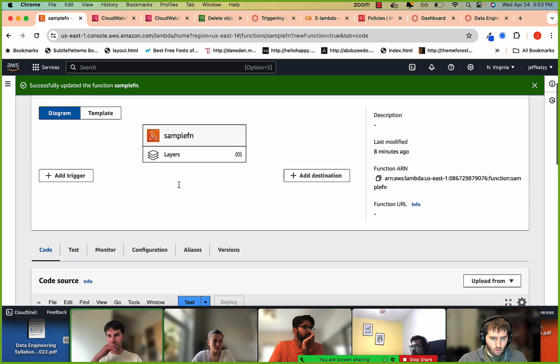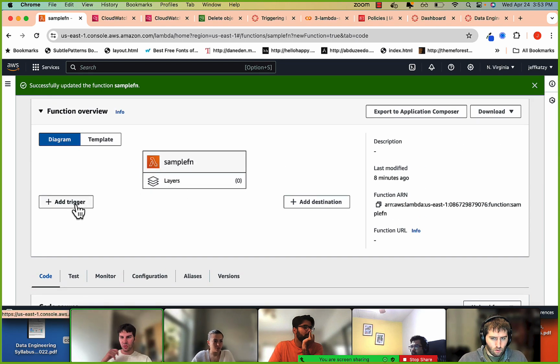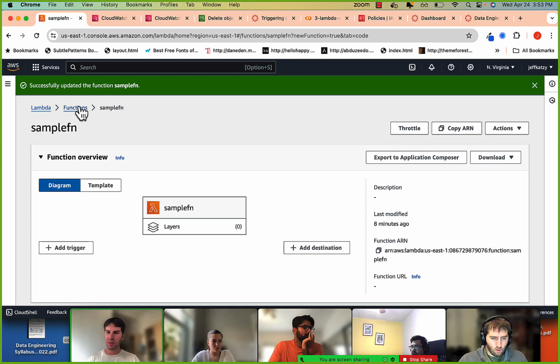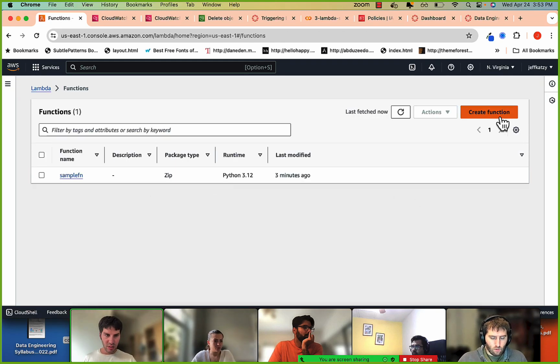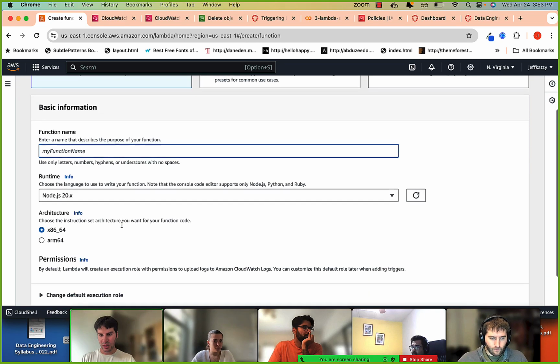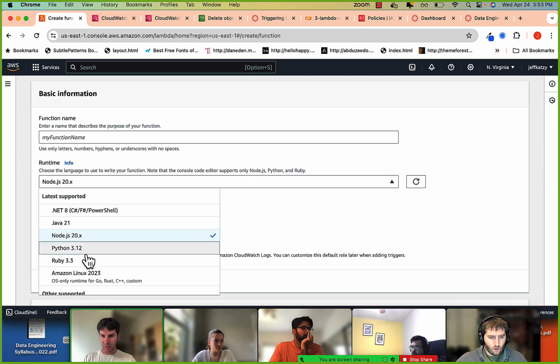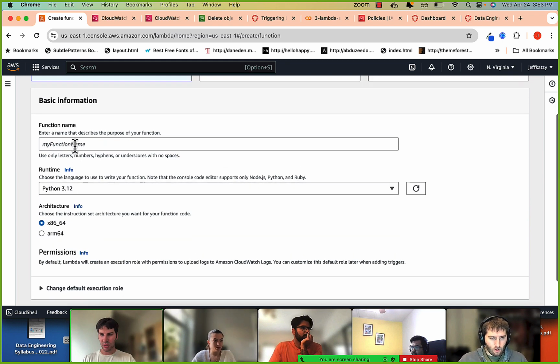All right, so what's next? The next thing we can do is create another function and add a trigger. This is actually a little bit complicated. Not that it's hard, it's just we have to worry about policies again. So here, again, I'm going to be using Python. Let's say this is my S3 trigger function.